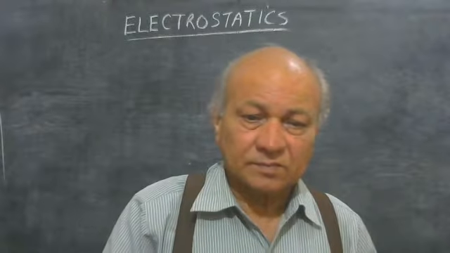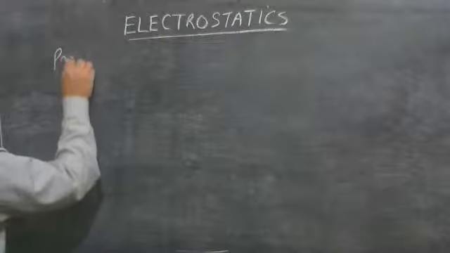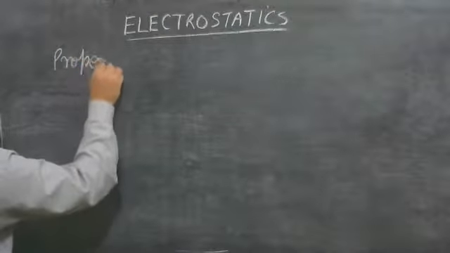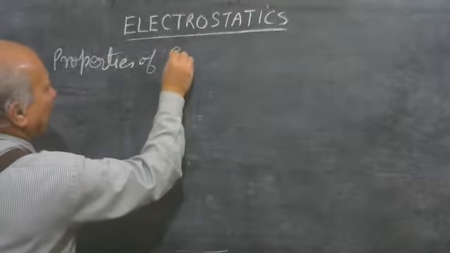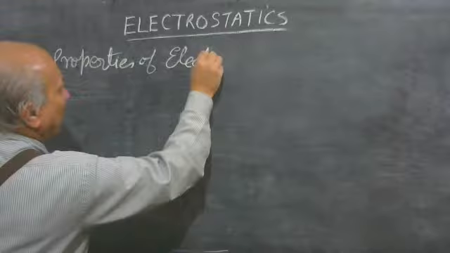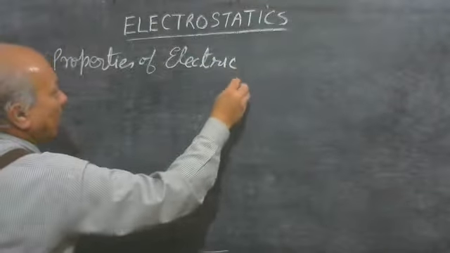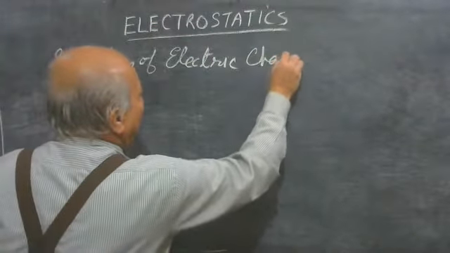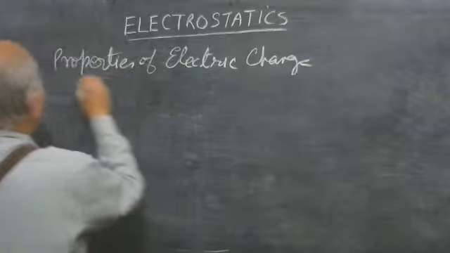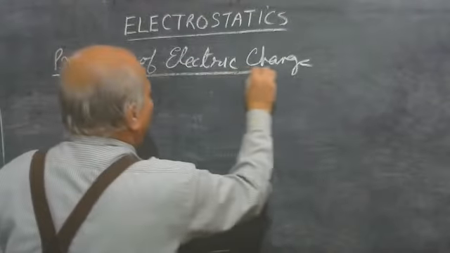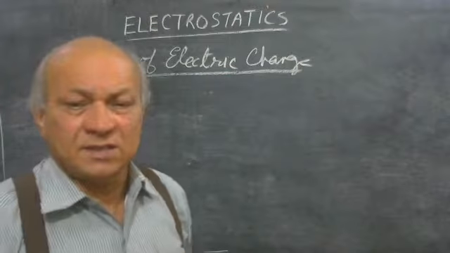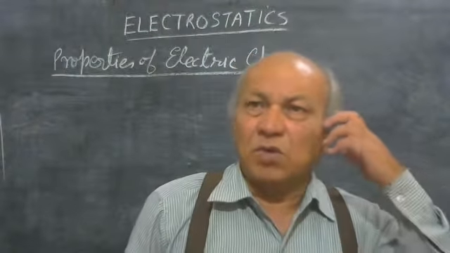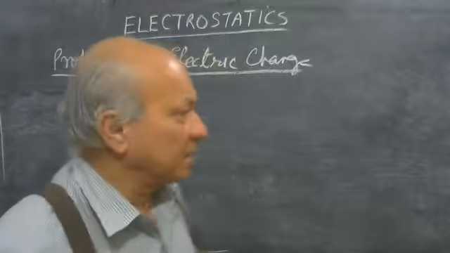Now, properties of electric charge. Electron has negative charge and proton has a positive charge.